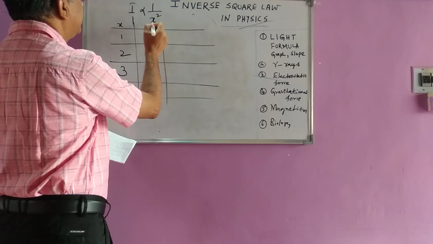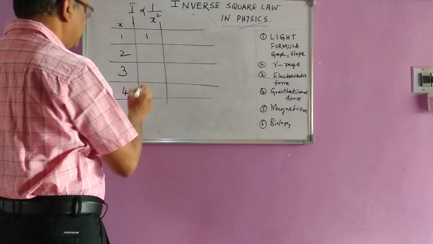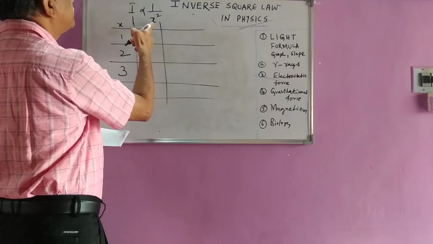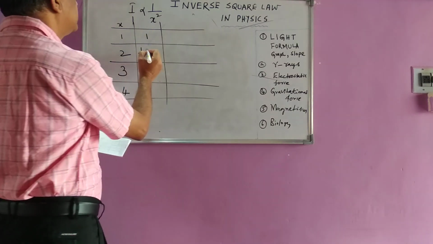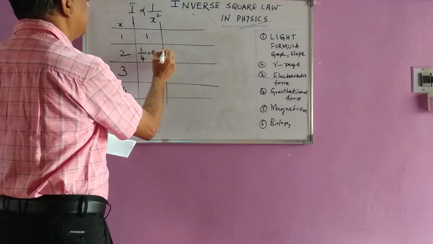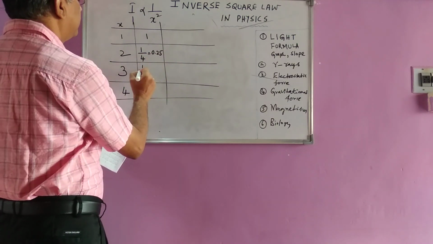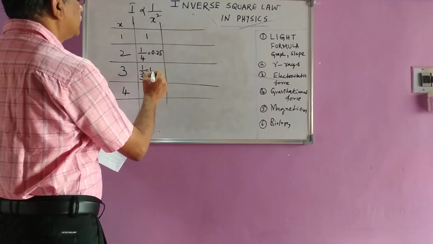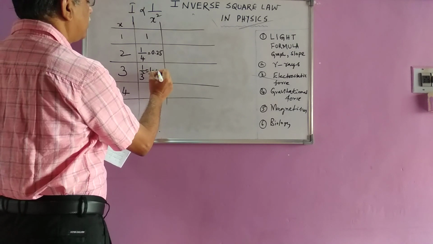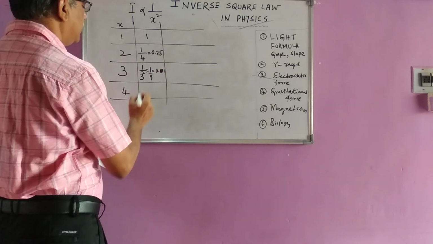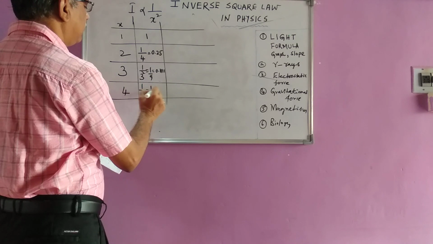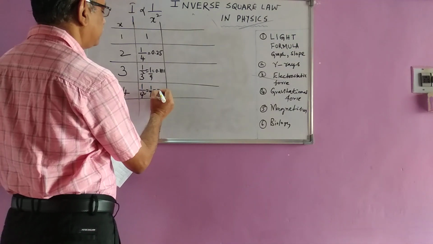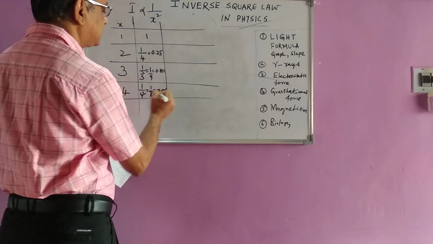If I calculate 1/x square, it will be 1 here. And here it will become 1/4, because if I substitute 2, 2 square will be 4. This is nothing but 0.25. And then I'll calculate 1/3 square, that is 1/9. So 1/9 will be equivalent to 0.1111. Similarly, 1 by 4 square, 1 by 16, if I calculate 1 by 16, it will be 0.06.